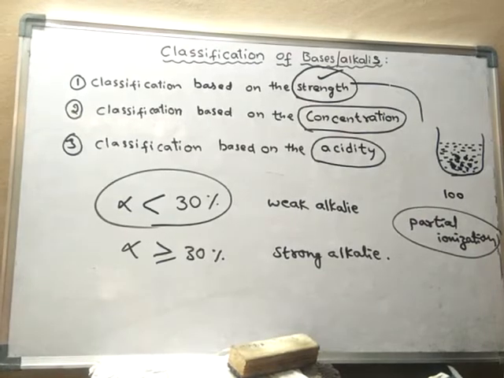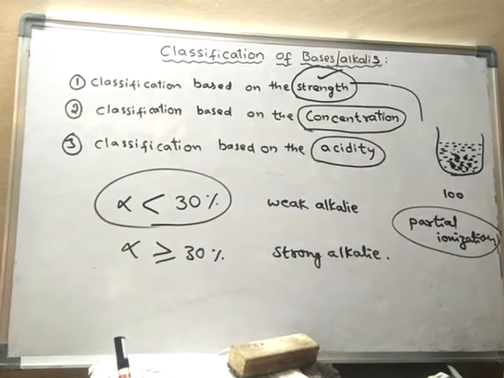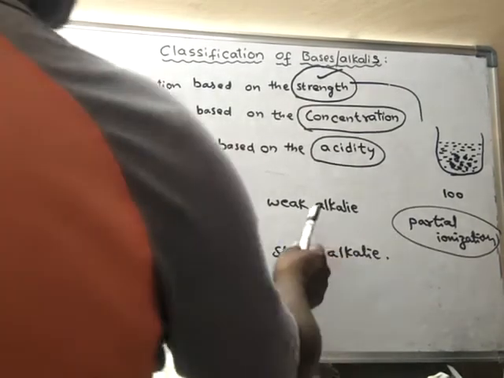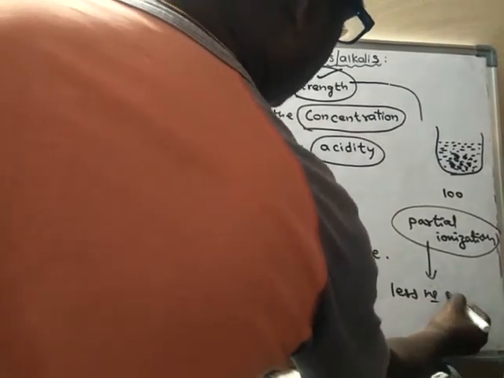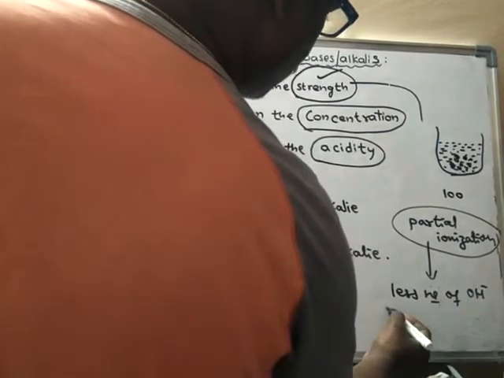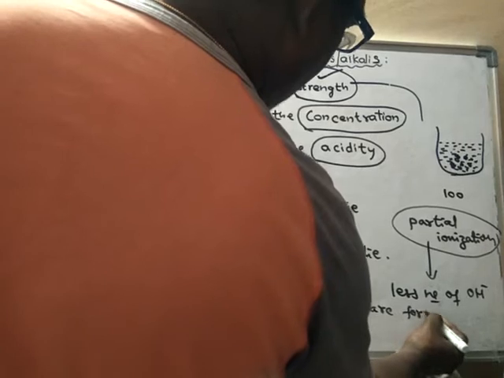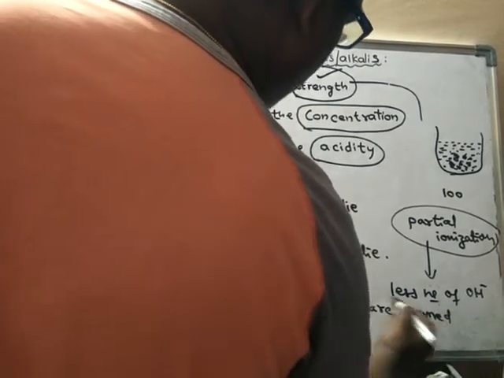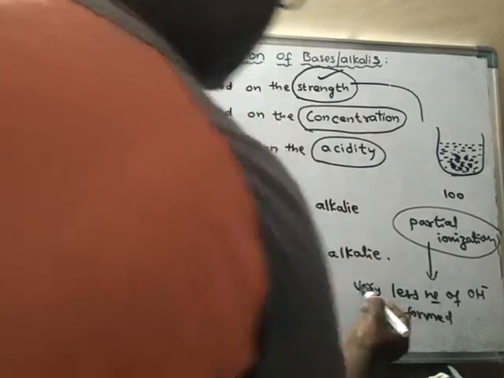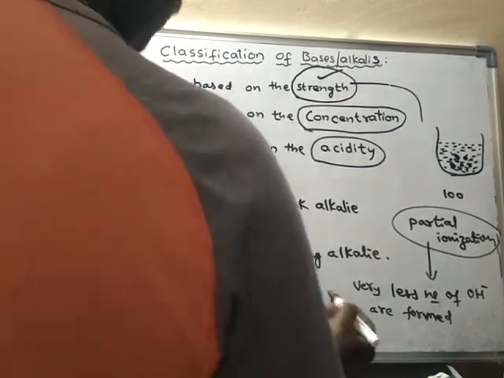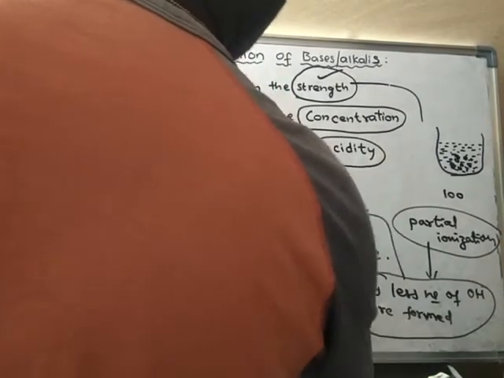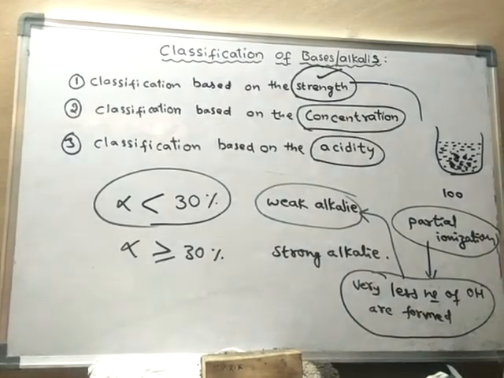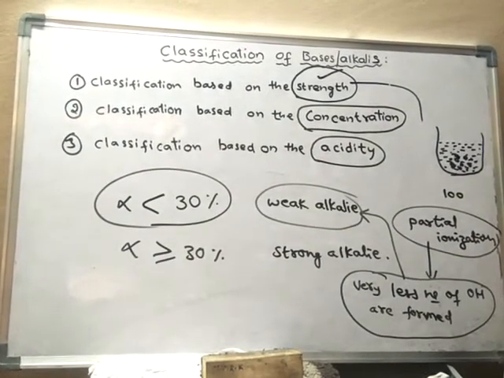So the alkalis which undergo partial ionization in aqueous solution, what happens? Very less number of OH minus ions are formed. When very less number of OH minus ions are there in the solution, then such an alkali is said to be a weak alkali.